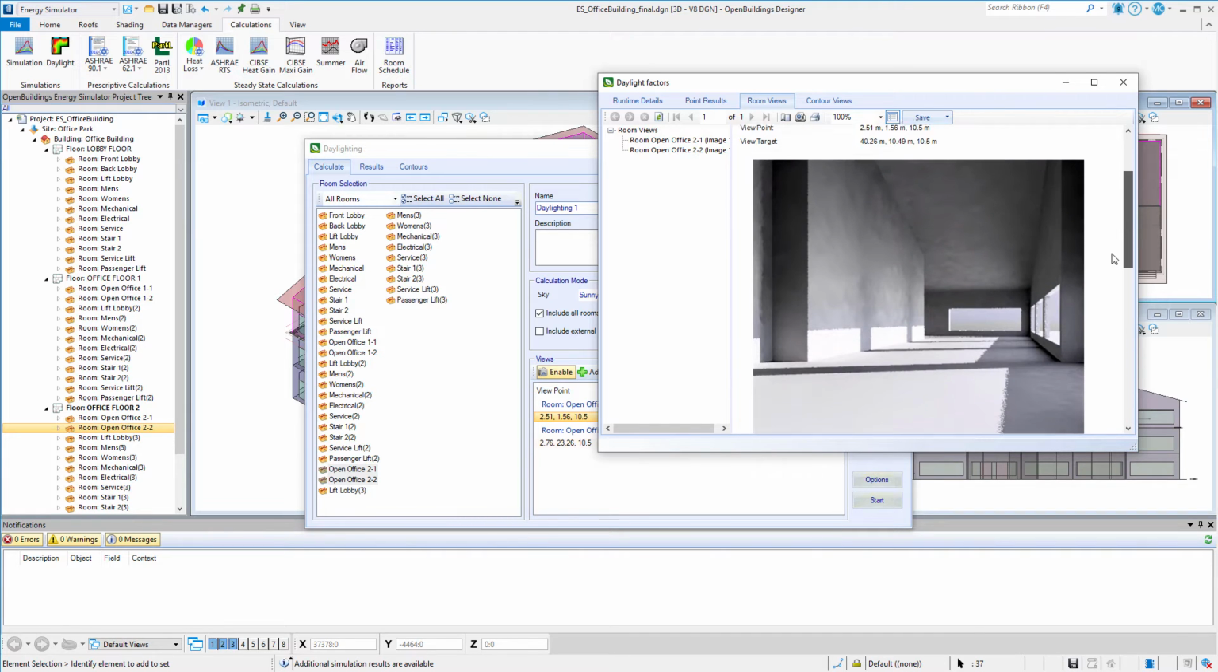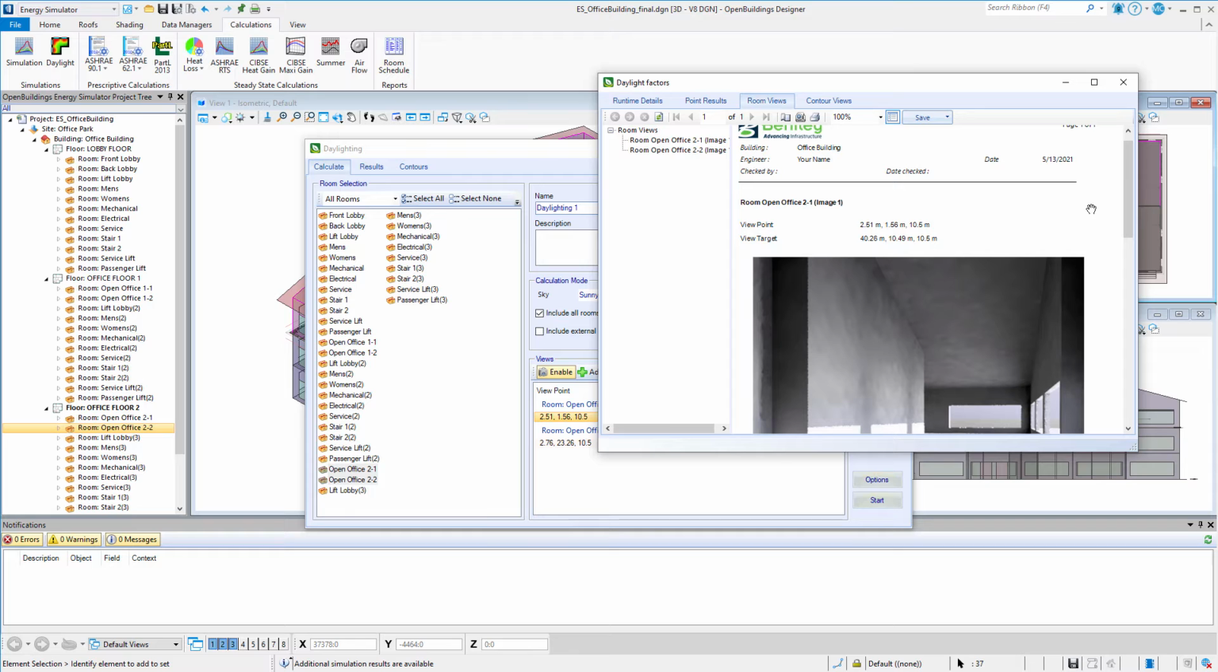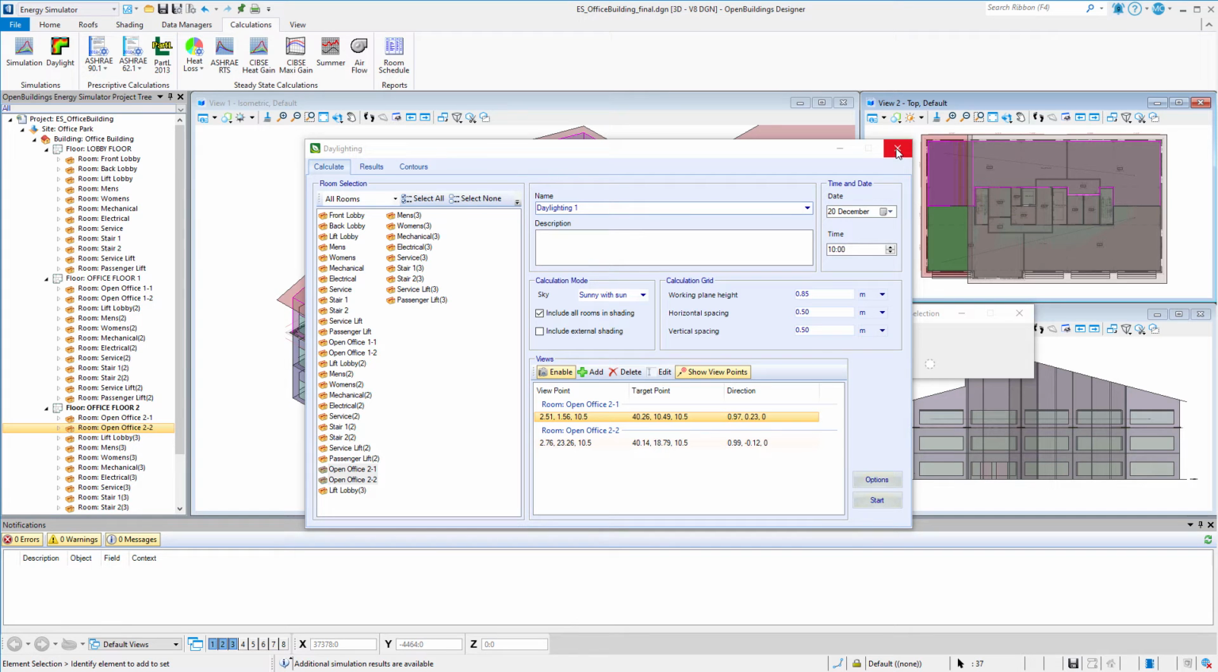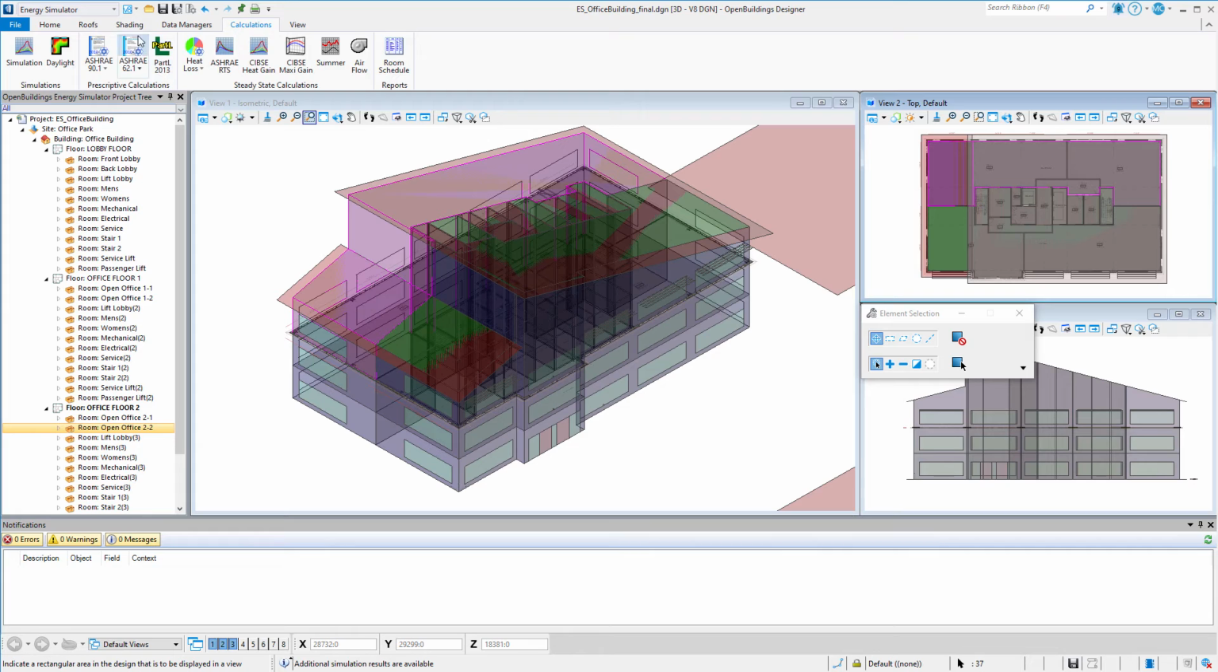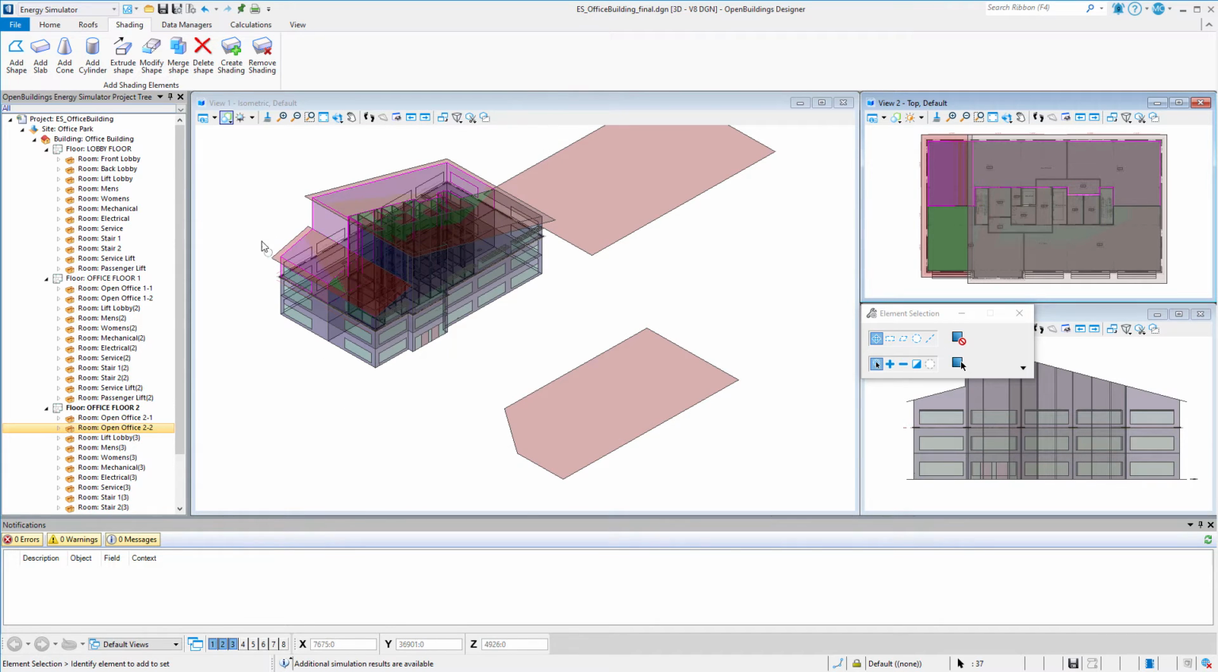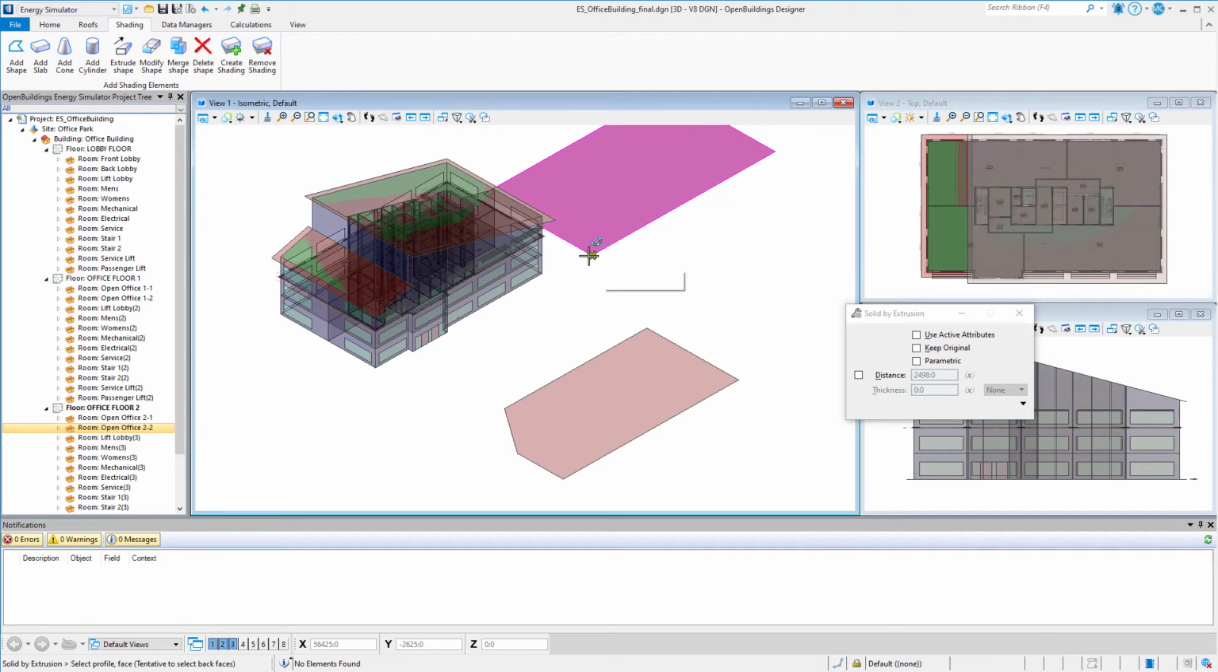Okay, so what happens to the daylighting if we consider the surrounding buildings? I'm going to close the dialog and go to the Shading tab. Here, there are some simple solid modeling tools for building objects that might create shading or block sunlight to the building. I'm simply going to extrude the footprints of several buildings adjacent to my site.